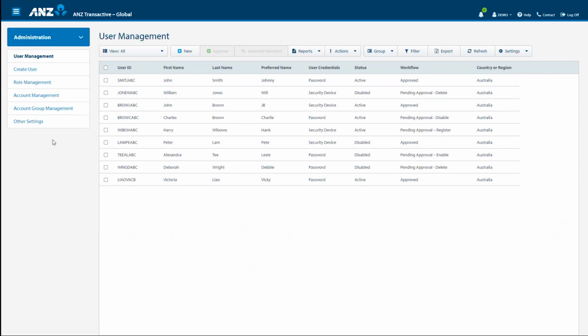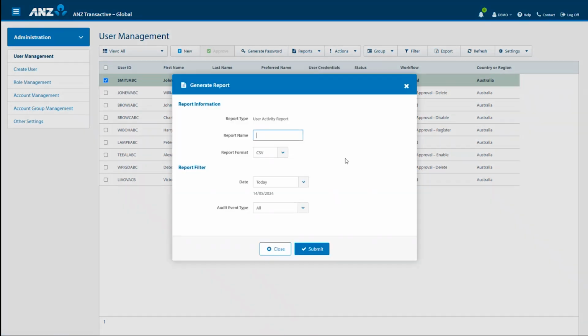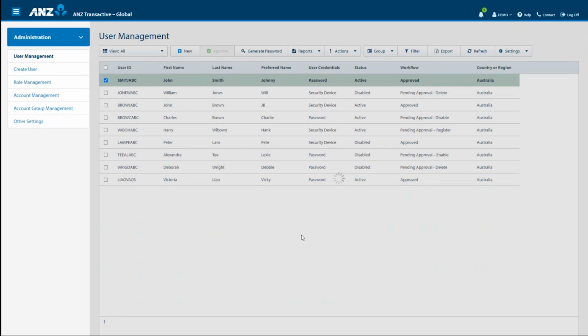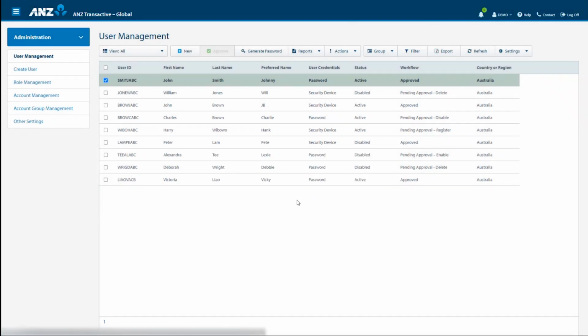So today we're going to select the user or users we require the report for. From the Reports menu option in the control bar, select User Activity Report. Choose the type of file you require and enter a file name. And then select a date range and event type or all. Select Submit for the report to generate. For more information on reports and report types available, please refer to our Digital Services Help page.